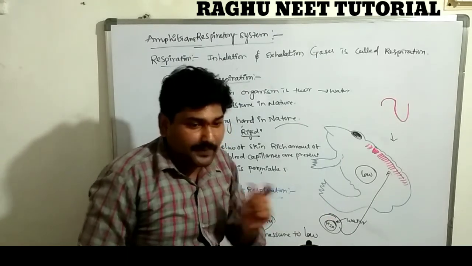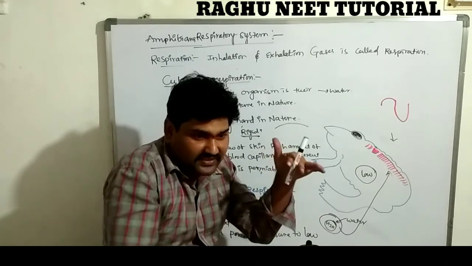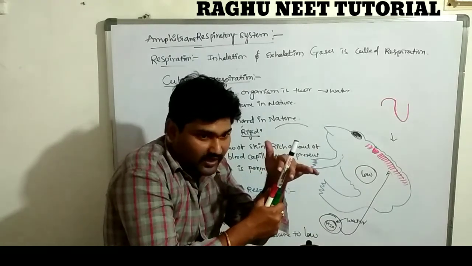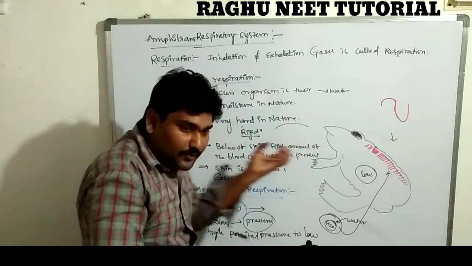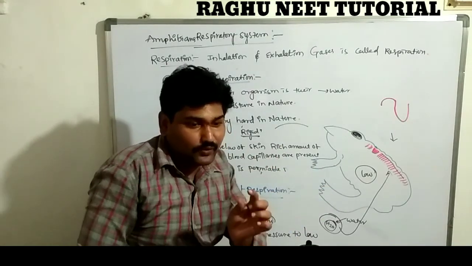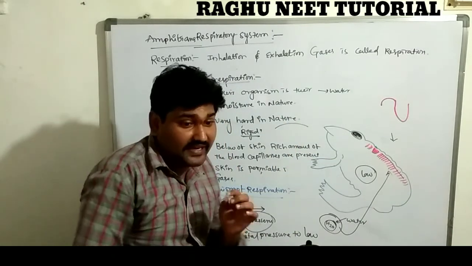So the skin is permeable for the exchange of gases. When gases are exchanged through the skin, the many blood capillaries below the skin hold the oxygen and transport it to various parts of the body through the blood. This is known as cutaneous respiration.